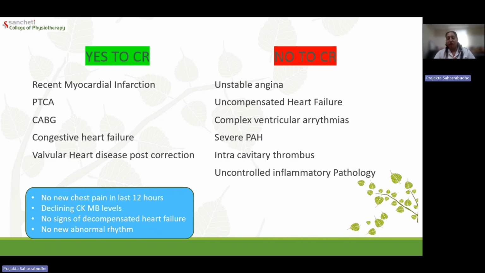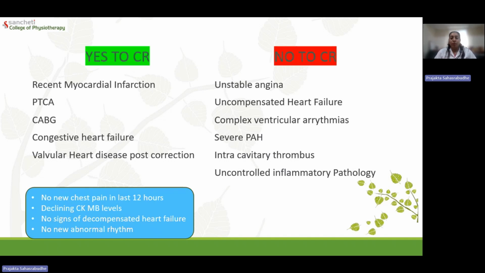And the patients with whom we should not begin cardiac rehab are those with unstable angina, uncompensated heart failure, complex ventricular arrhythmias like ventricular flutter, of course, fibrillation, to know only, then severe pulmonary arterial hypertension, intracavitary thrombus, because where a lot of pressure alterations are happening, the thrombus may get dislodged and lodged somewhere in the arterial circulation, giving problems like stroke, or uncontrolled inflammatory pathology, especially of the myocardium. Okay, so these are the strict no-nos for beginning cardiac rehabilitation.